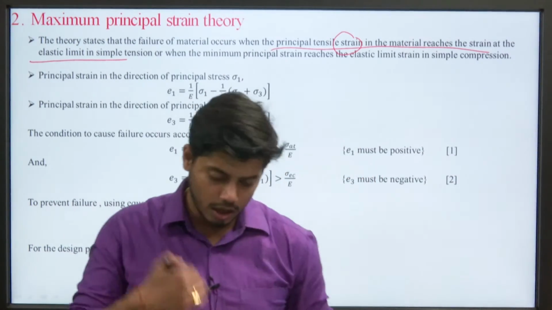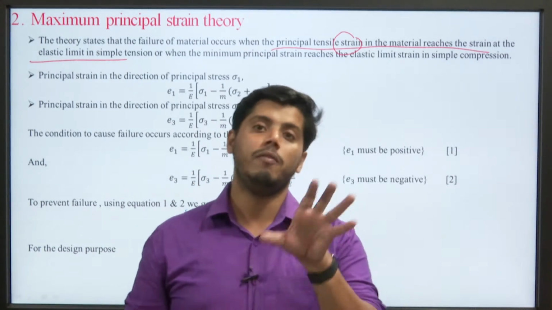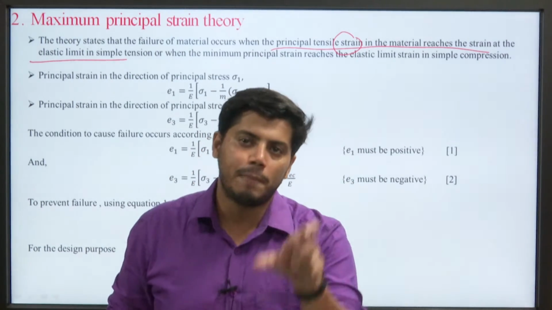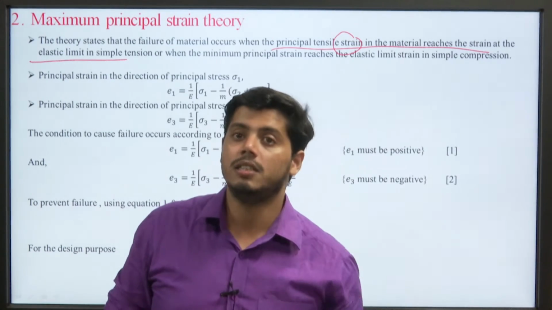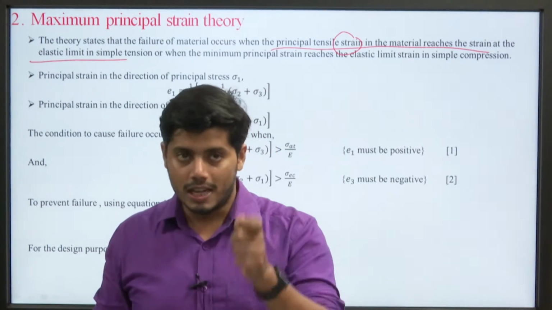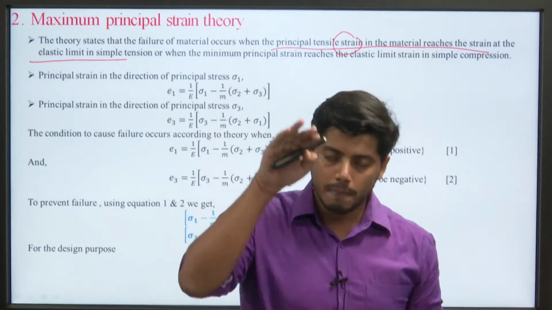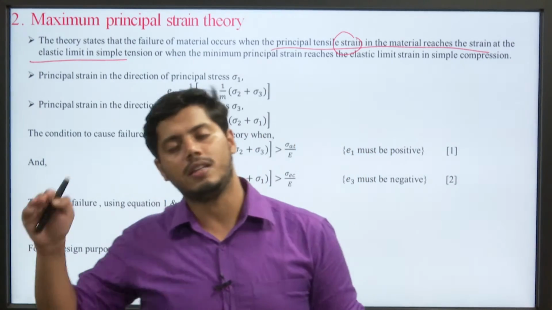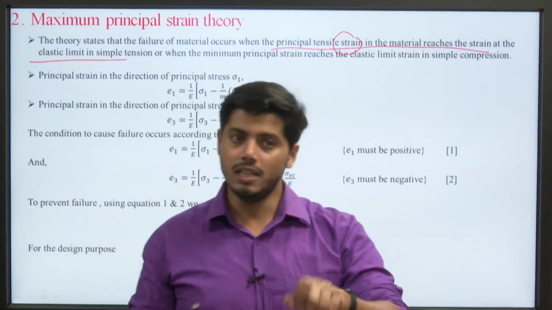So, what is the principal strain theory? It says that the body will fail only when the major principal strain of the body reaches the value of elastic strain in simple tension, or the minor principal strain of the body reaches the value of elastic strain in simple compression.